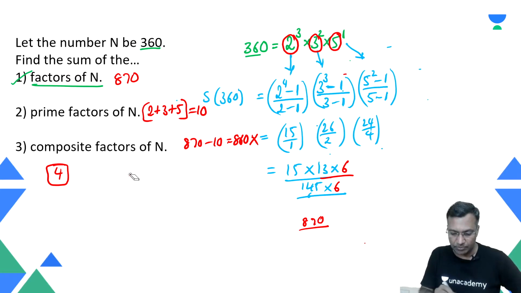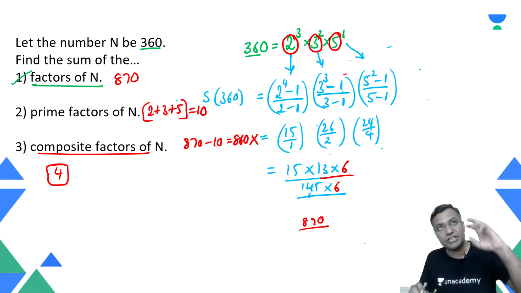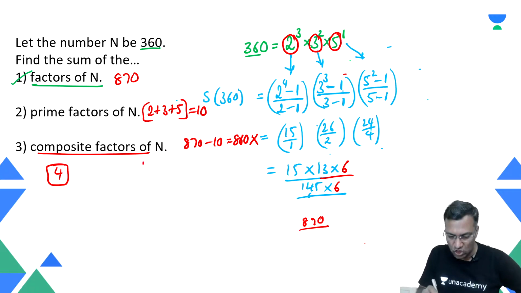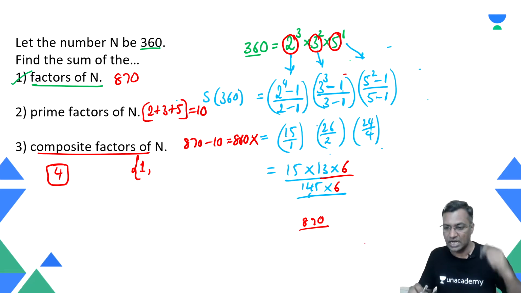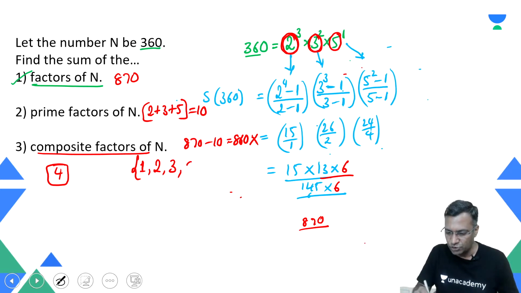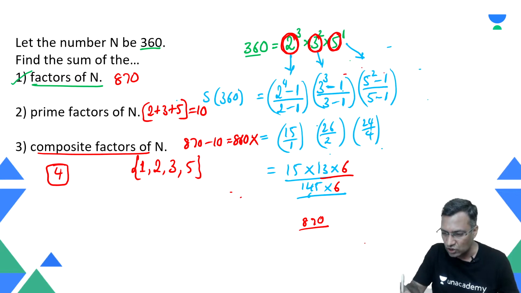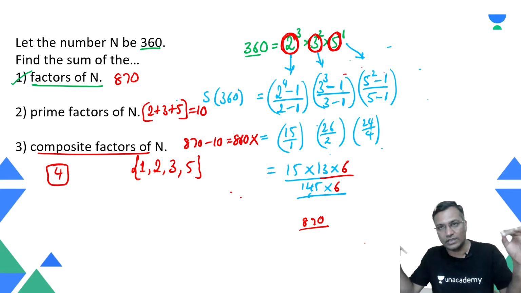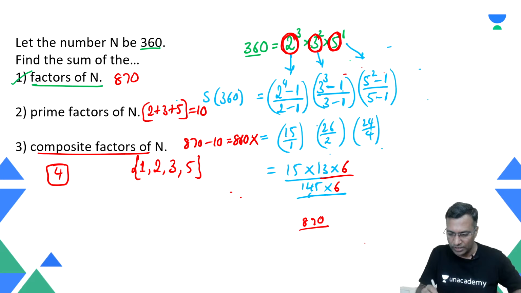Before I write composite factors, which factors should I eliminate? I should eliminate 1 because 1 is the factor which is neither prime nor composite. I should eliminate 2 because 2 is a prime factor for this number. I should eliminate 3 because 3 is a prime factor. I should eliminate 5 because 5 is also a prime factor. What is the sum of these? The sum of all these is 11.